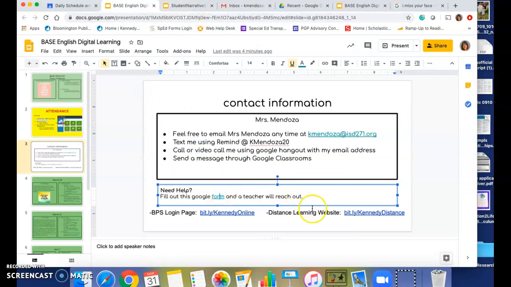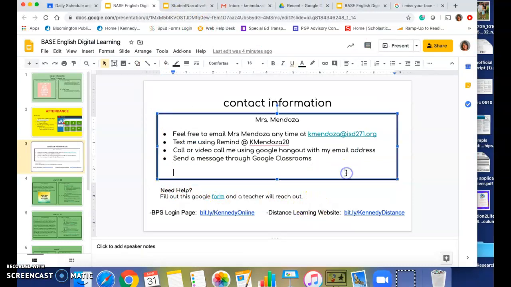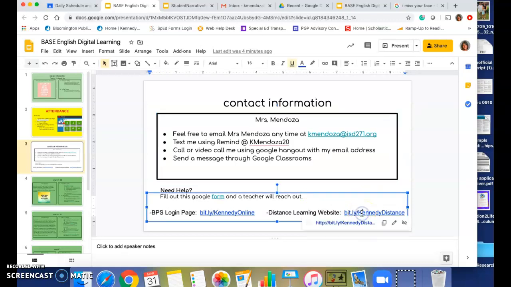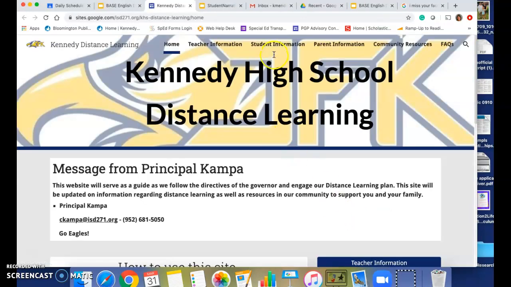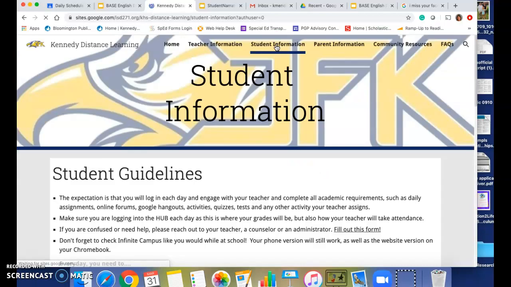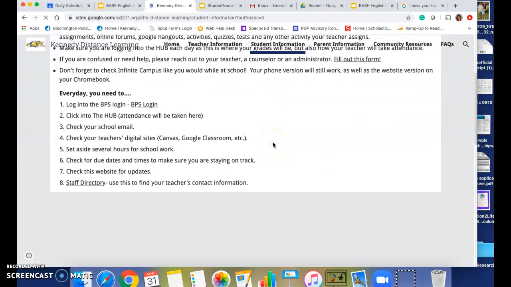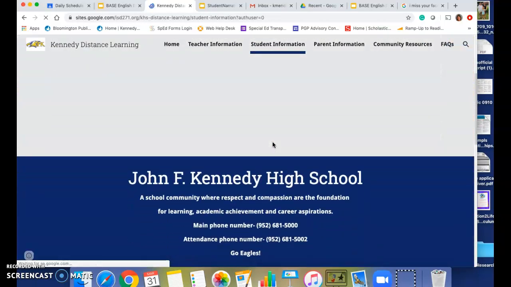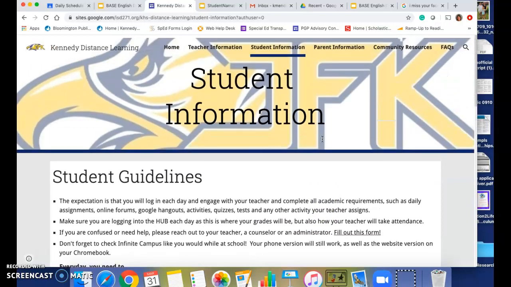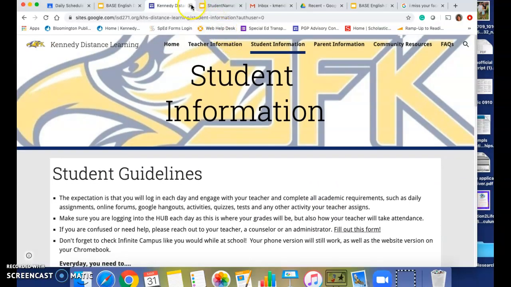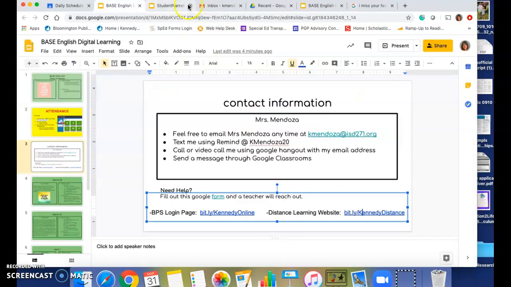If you are struggling with technology, or your computer isn't working, or you can't remember your login, go to the distance learning website. Click here, go to student information. There's all sorts of information on here for you, the students of Kennedy. Here's how you get tech help. Here's how you get internet. There's all sorts of help out there for you, so you want to use that.